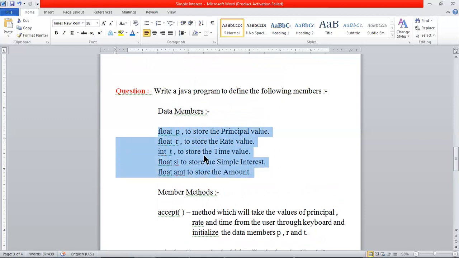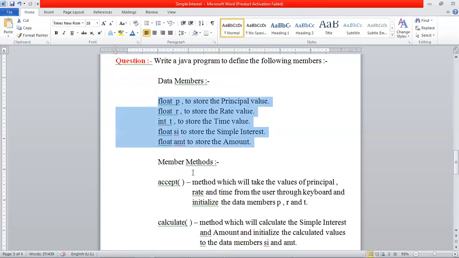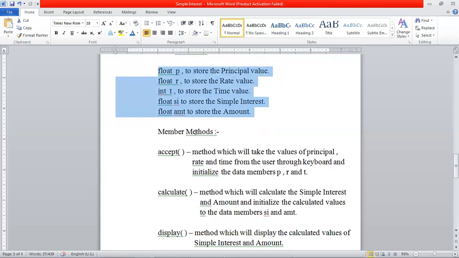These variables are declared out of the block of any method, but within the block of the class. Okay, I will show it to you, don't worry. And then the member methods. First is the accept method. What will it do? It will take the values of principal, rate, and time, not through method parameters. So the accept method will not be a parameterized method. Why? Because it will take the values of principal, rate, and time through the keyboard and initialize the data members. Okay, I will explain, don't worry.